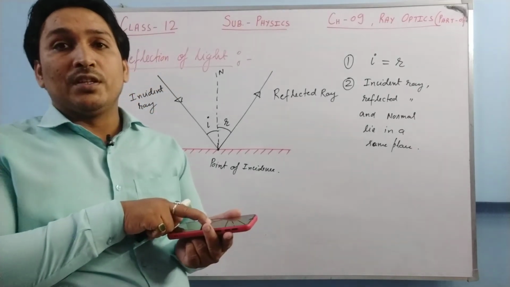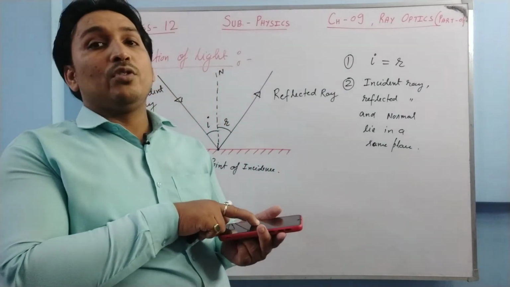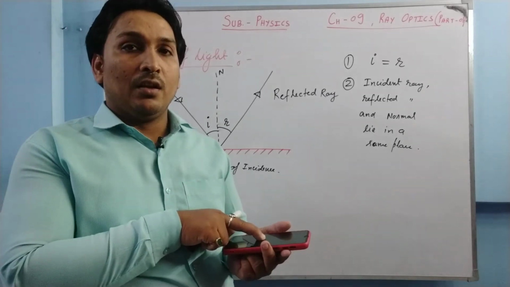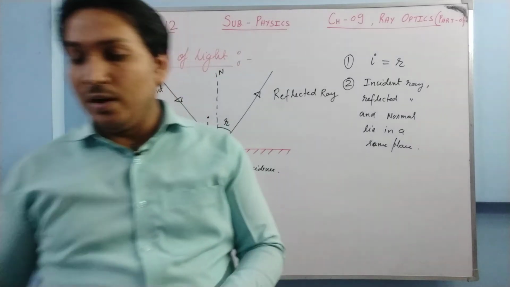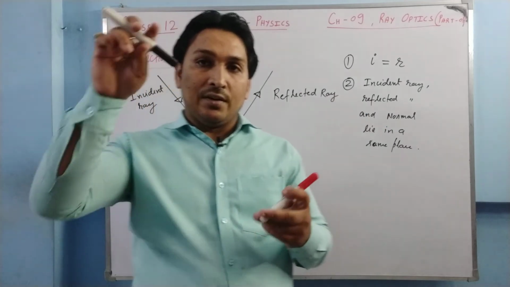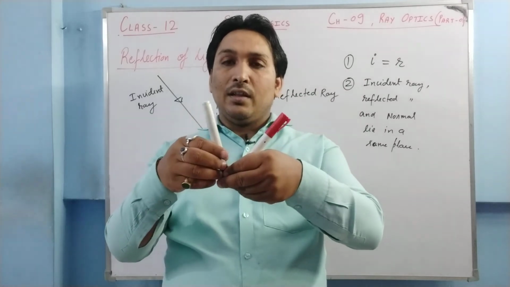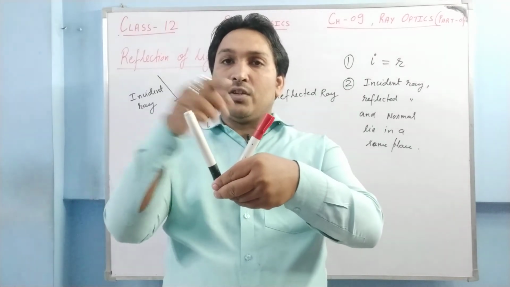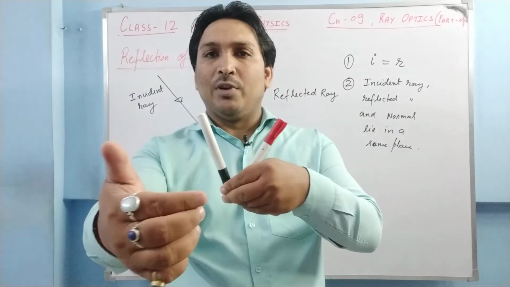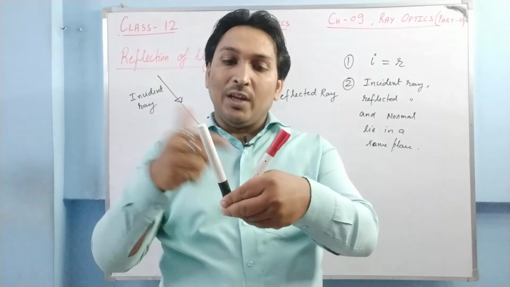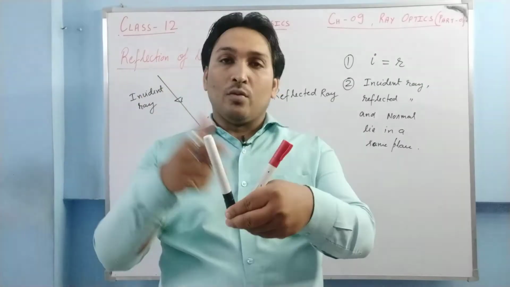Now at the point of incidence, I need to draw a perpendicular to the surface. So the perpendicular to the surface must lie in the plane which contains the incident ray and the reflected ray. Say this is your incident ray, this is your reflected ray. So the normal should be like that, in between these, so that all three are in the plane. Normal cannot be like this. The normal should be in such a manner that the incident ray and the reflected ray are in a plane, so the normal should be in that plane only.